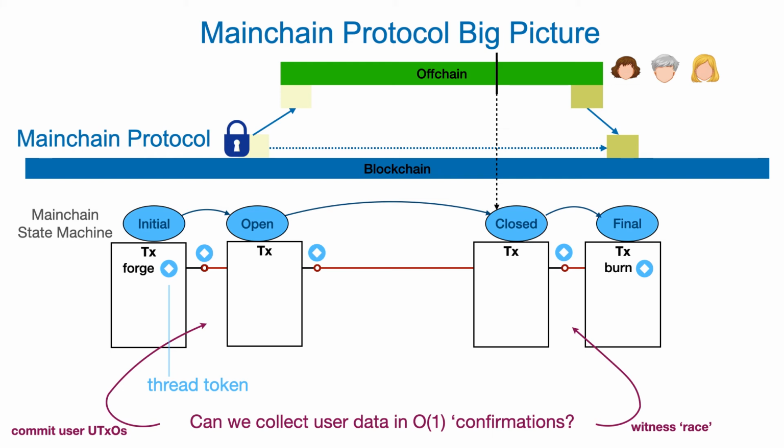However, there is still a problem. In this state diagram, we have two phases where we want multiple users to give data as input. On the left side, parties want to commit their UTXOs, and on the right side, they want to compete for the latest witness of the off-chain state. So how can we collect user data in O(1) confirmations?